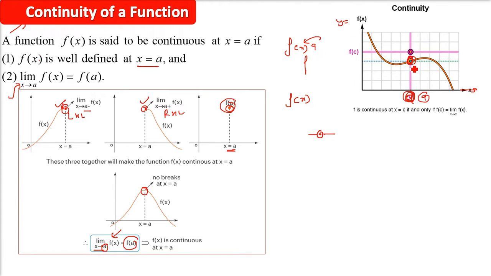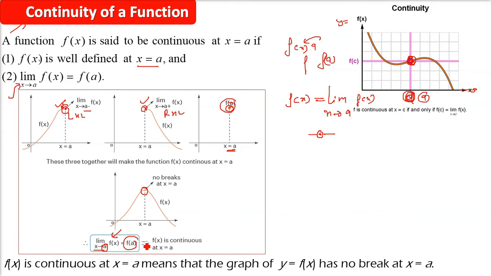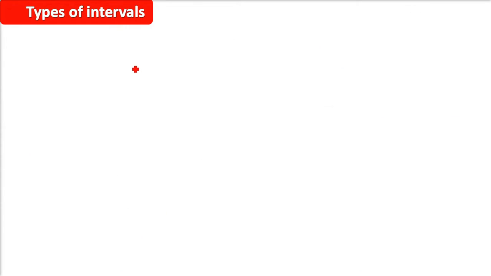Okay, so f(a) is the value of the function at a, and this is equal to the limit of the function at this particular point a. So if you're aware of limits, you know how to find the limit, and for getting the value of the function, just put a in the function. So f(x) is continuous at x equals a. That simply means that the graph or the curve of y equals f(x) has no breaks.